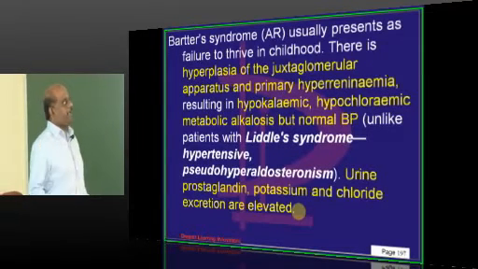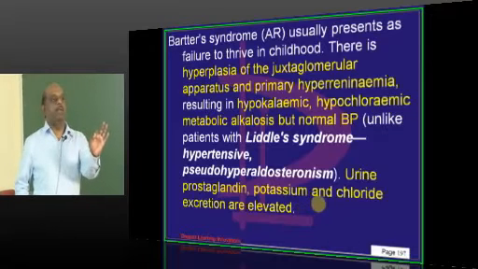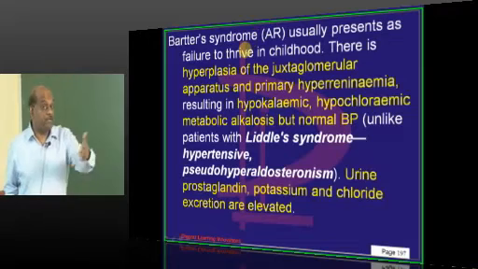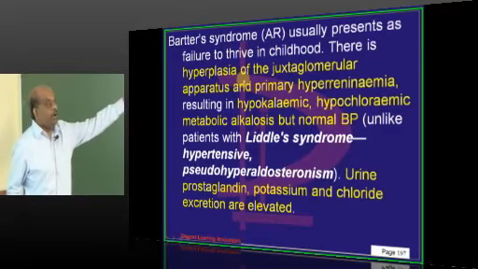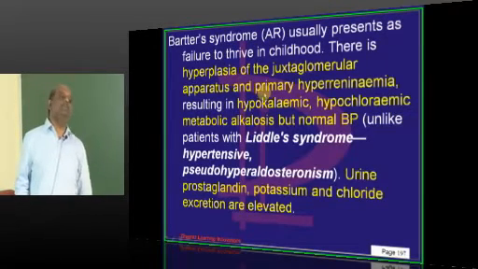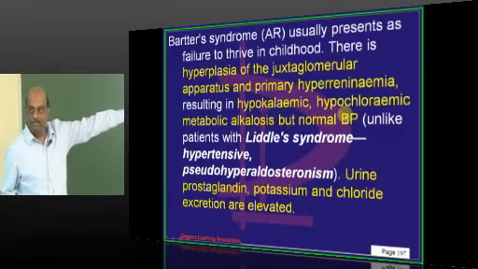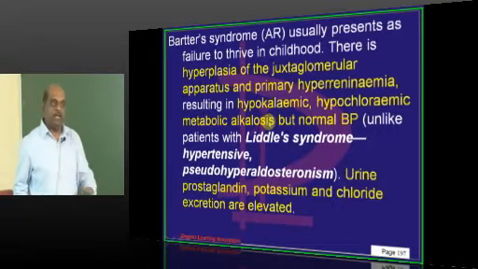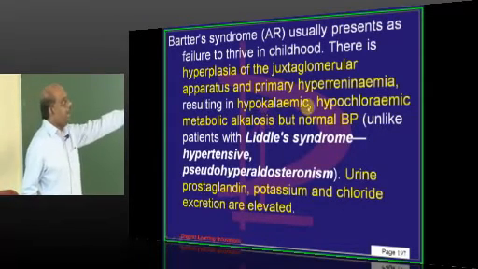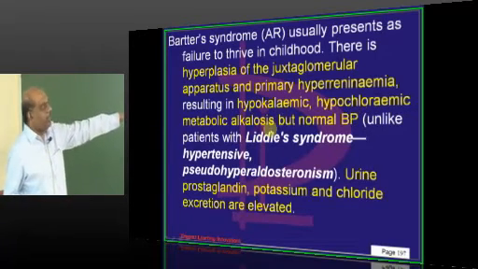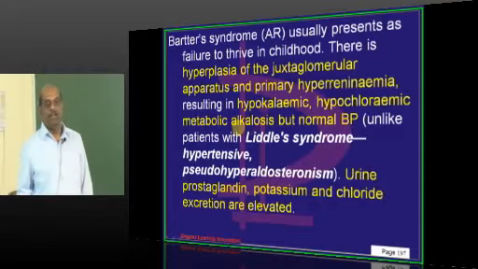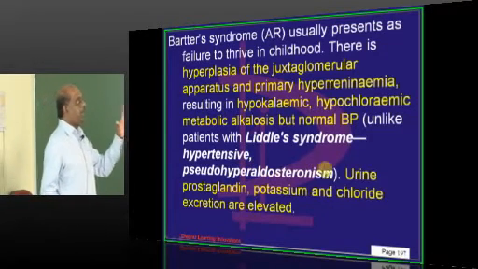What is the main difference between the two? In Bartter syndrome, the juxtaglomerular apparatus which produces renin undergoes hyperplasia. Why it is hyperplastic? God knows. Genetic problem. Because of that they produce more renin. More renin causes more aldosterone. More aldosterone leads to retention of sodium, loss of potassium, and that leads to hypokalemic, hypochloremic metabolic alkalosis, just like a state of hyperaldosteronism. But in them the blood pressure is normal.